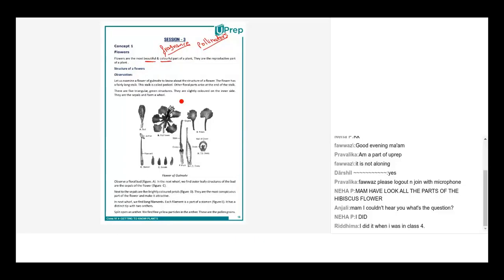Now coming to the reproductive part. Why do we call it a reproductive part? Yashika, do you want to take up this question? Why do we call the flower a reproductive part? By the way, thank you, Anjali, for your answer. Yes, Yashika? Because if there is no flower, there won't be any fruits or vegetables. And if there are no fruits or vegetables, there would be no seeds and no other plants would grow.